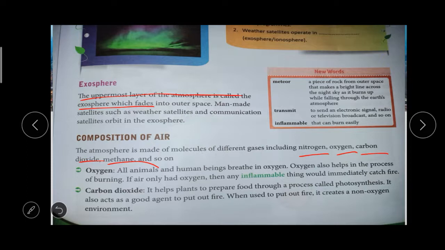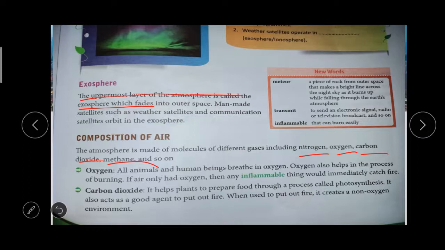Nitrogen, oxygen, carbon dioxide, methane, and so on. Okay, first one is oxygen. So what's the use of the oxygen? We human beings are breathing oxygen, right? Living things. Oxygen also helps in the process of burning. Okay, oxygen will help in the burning.